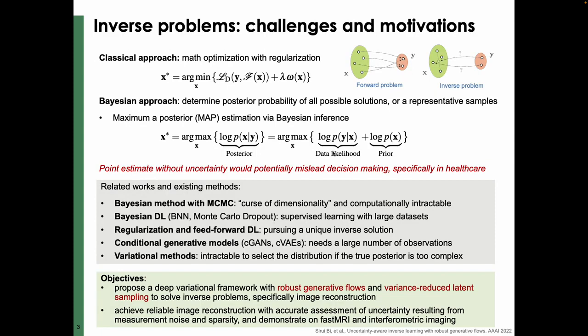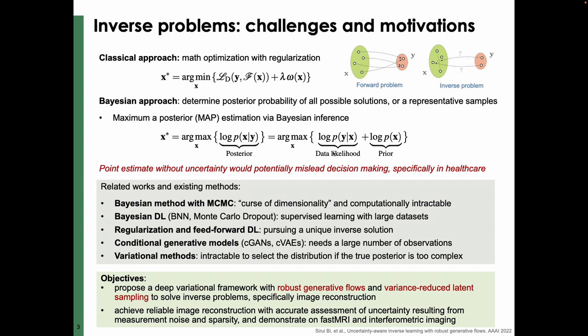So inverse problems are well defined, and the classical approach is to formulate a mathematical optimization with regularization. The Bayesian approach is another good way to determine the posterior probability of possible solutions and finally provide a maximum a posteriori (MAP) estimation. However, this kind of point estimate, without any confidence and uncertainty information, can mislead decision making, specifically when the measurements are sparse and noisy. The Bayesian approach with MCMC is also computationally intractable and difficult to apply to high-dimensional problems.